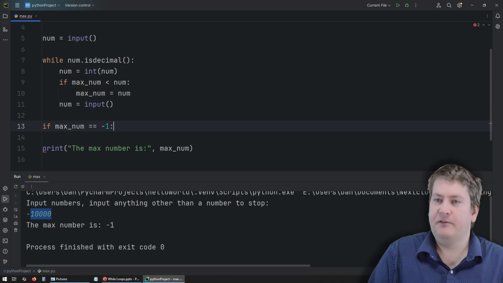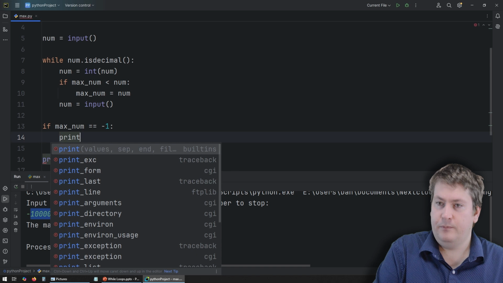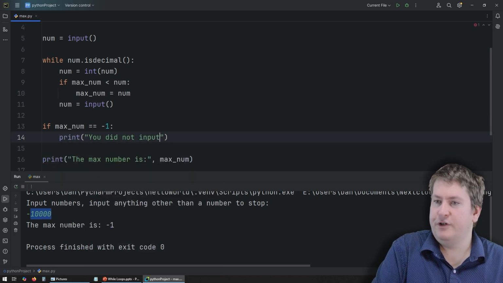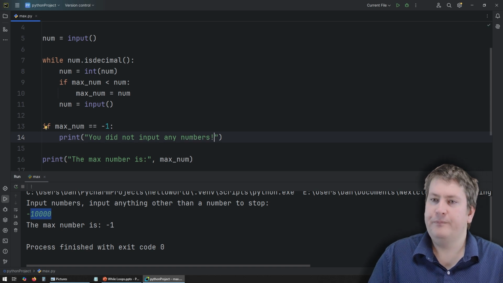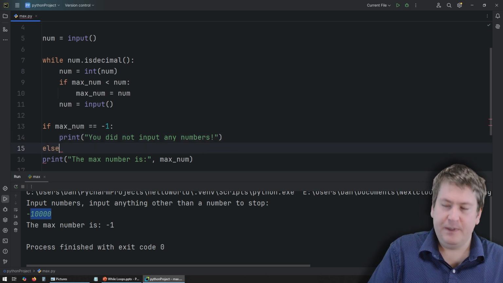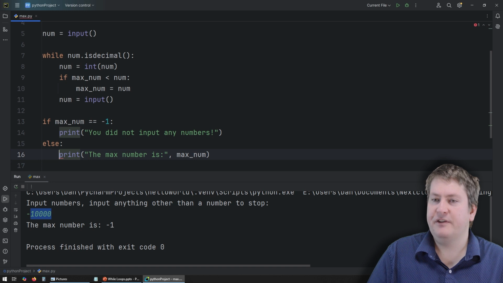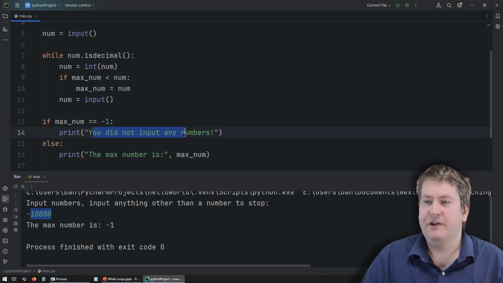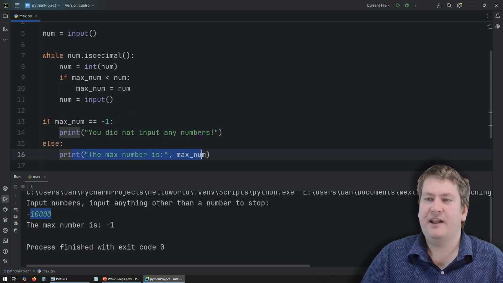So if it's still equal to -1, we'll print something like, you did not input any numbers. And then we're going to use else because we only want to output this result if this is false. So if it's still -1, we say you did not input any numbers. And if it is anything other than -1, we are going to say the max number is the maximum number.